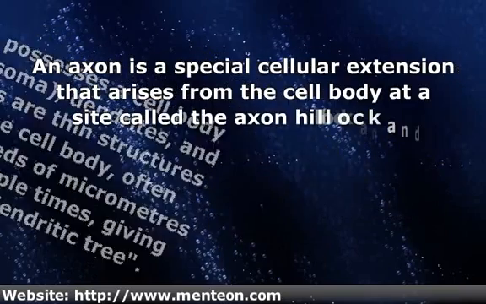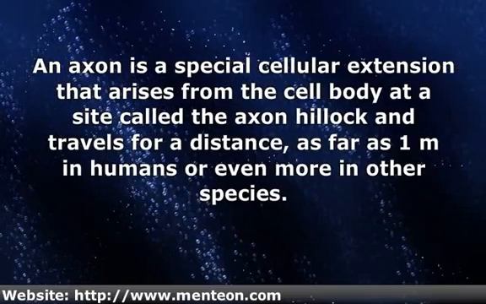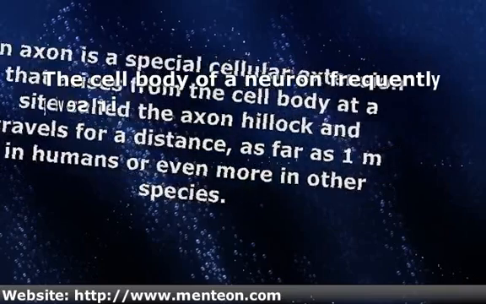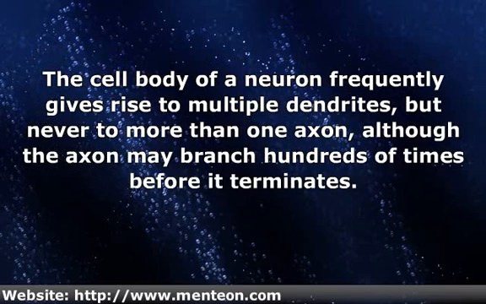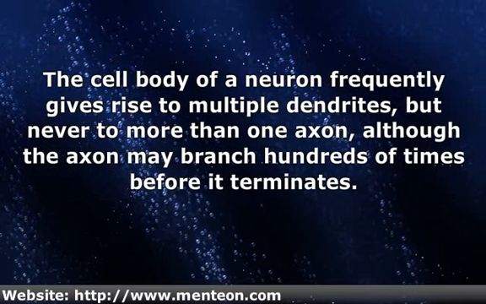An axon is a special cellular extension that arises from the cell body at a site called the axon hillock and travels for a distance, as far as 1 m in humans or even more in other species. The cell body of a neuron frequently gives rise to multiple dendrites, but never to more than one axon, although the axon may branch hundreds of times before it terminates.